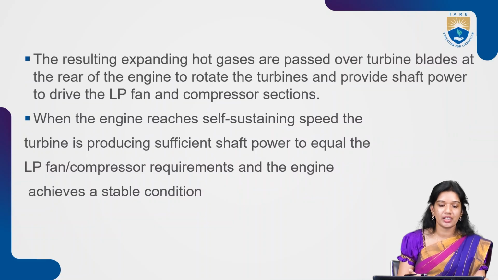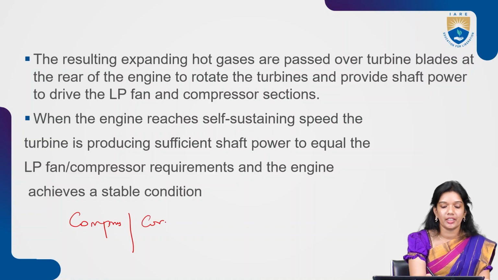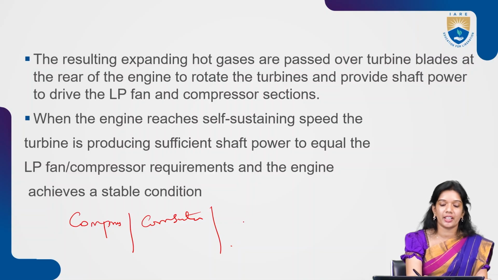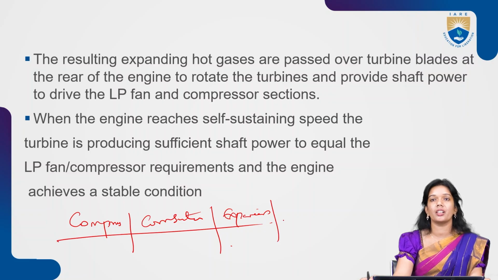So what we have is, you take the bleed air, you compress it in two or three different sections, then you are combusting, where you have a fuel and air mixture, right? Then you have gases that are expanding, so there is an expansion taking place. So these are the different sections that the engine follows, okay?